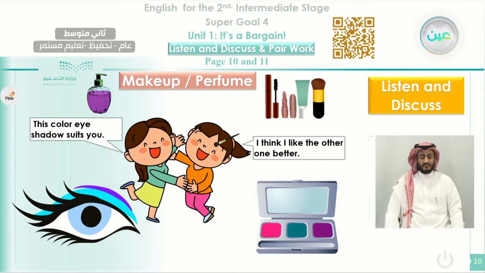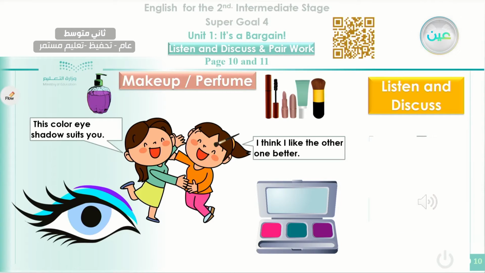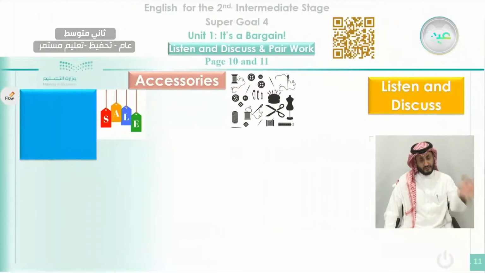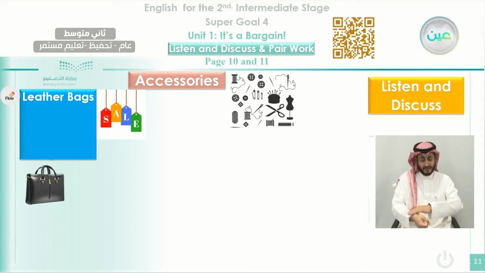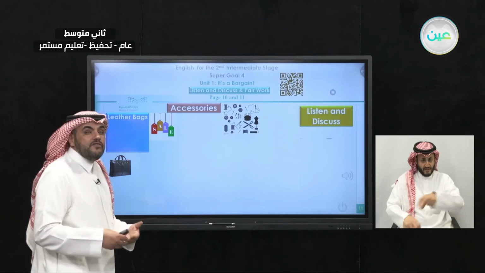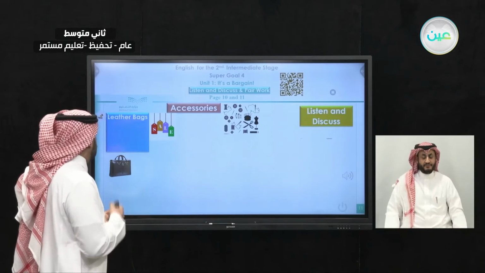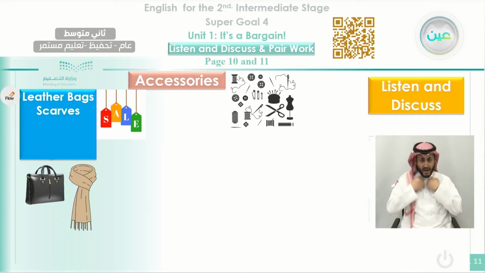So she's trying to tell her that this eye color is better for her, but she prefers the other one. Okay, now we move to another shop that is for accessories, the small things that are sold in the shop. Like here we start with the leather bags. What are the leather bags? This is a picture of a leather bag. The leather bags are the bags that are made from the skin of some animals. Scarves, this is a scarf. The plural, more than one, we say scarves, that we put around our necks.